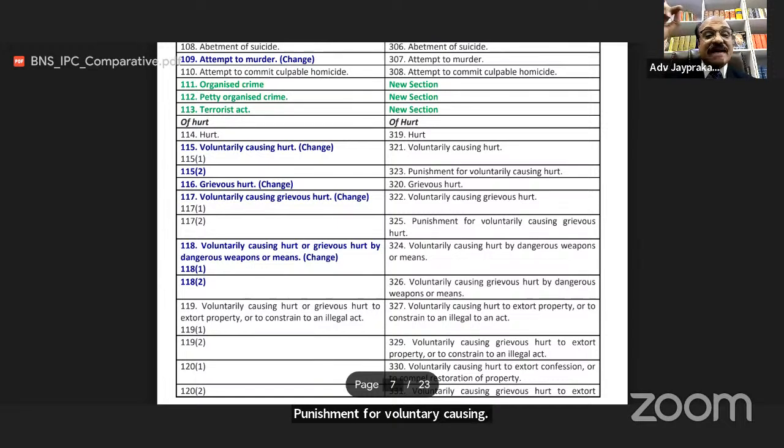BNS section 118, voluntarily causing hurt or grievous hurt by dangerous weapons or means. Section 118(1) and 118(2). Earlier this section was 324 and 326.